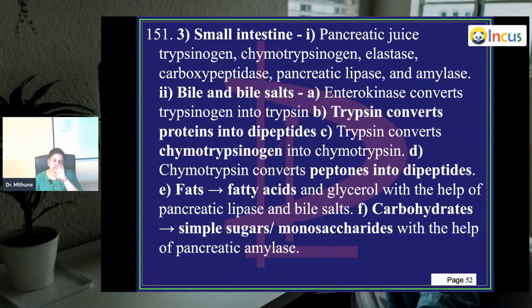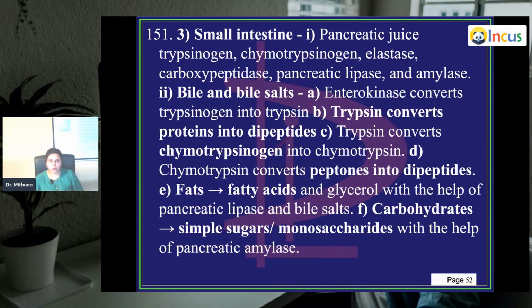And finally, from the stomach, when it is getting pushed out through the pylorus into the duodenum, that semi-pulpy acidic food is called chyme. Small intestine, now the food has entered into the small intestine. What is being produced? Bile juice is coming, that has some kind of digestive enzymes. Along with that, you have even pancreatic juice, which also has digestive enzymes.